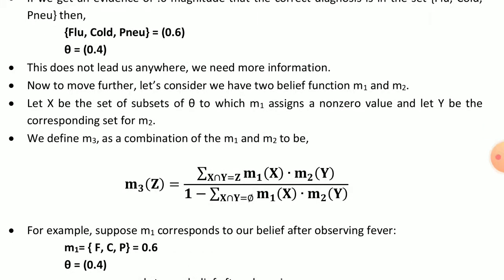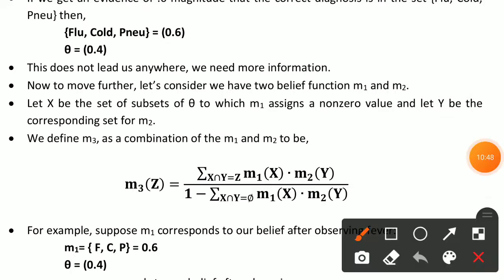If we get more information, then we can move to further functions. We take two belief functions m1 and m2. Let X be the set of subsets of theta to which m1 assigns a non-zero value, and let Y be the corresponding set for m2.